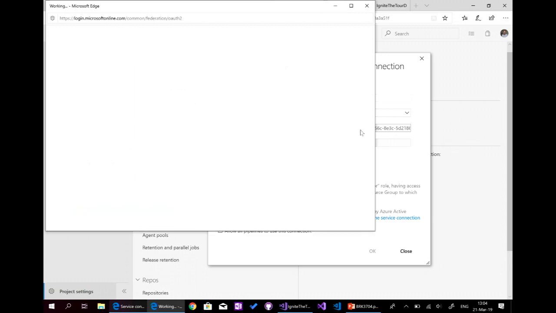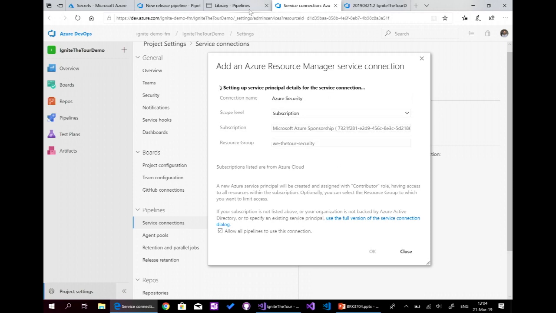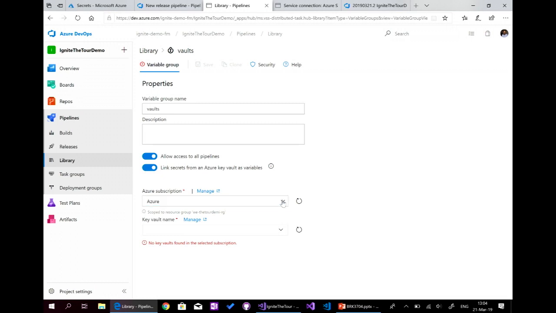Here, we have that. We can do it. And here, security. OK. And I hope it's set successfully. Let's wait and see. Yes, it's added. And here, I refresh. Select the Azure Security subscription, access to the resource group security.